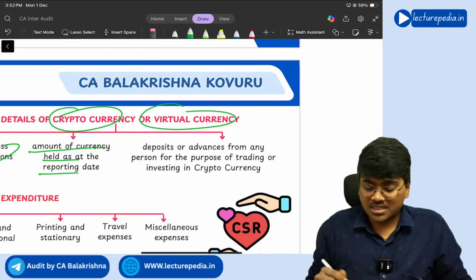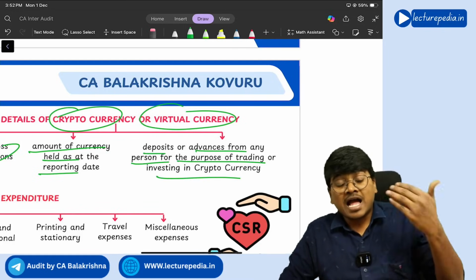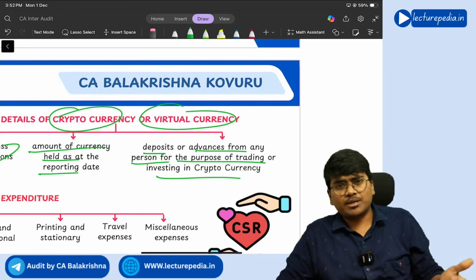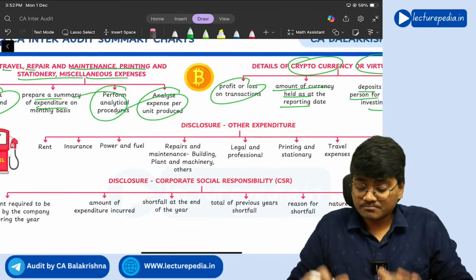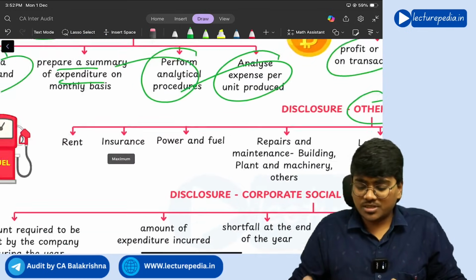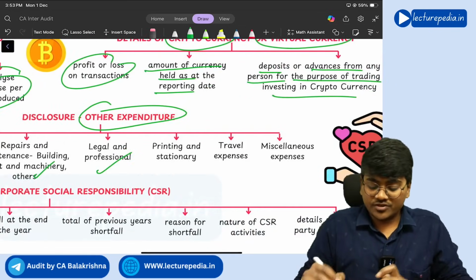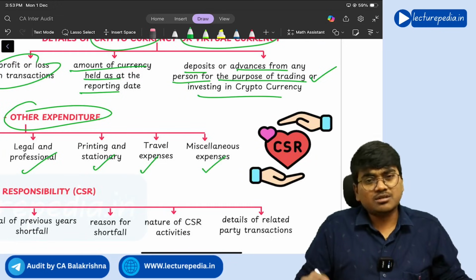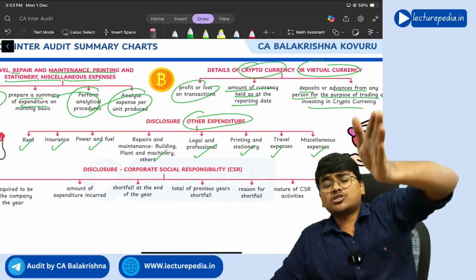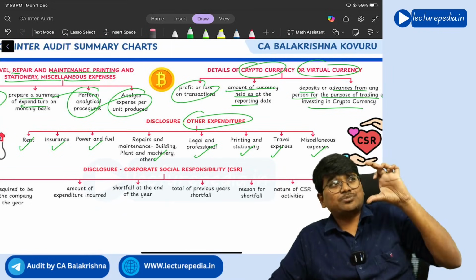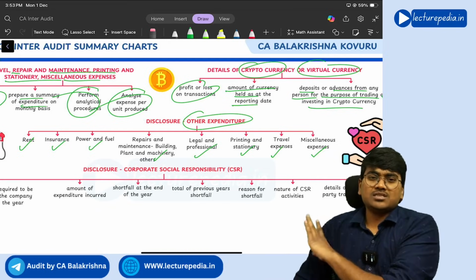So how much amount is there in the cryptocurrencies? You need to disclose. Next, deposits or advances from any person for the purpose of trading or investing in cryptocurrency. So have you taken any amount from any other person for the purpose of trading or investing in cryptocurrency? If yes, you need to disclose. Next, other expenditure. So what other expenditure will you disclose? Rent, insurance, power and fuel, repairs and maintenance, legal and professional, printing and stationery, travelling expenditure, miscellaneous expenditure. These are the other expenditures that you will disclose. Basically, in the notes to the profit and loss statement, the last one, other expenses, will be there. In those other expenses notes, these expenses will come.